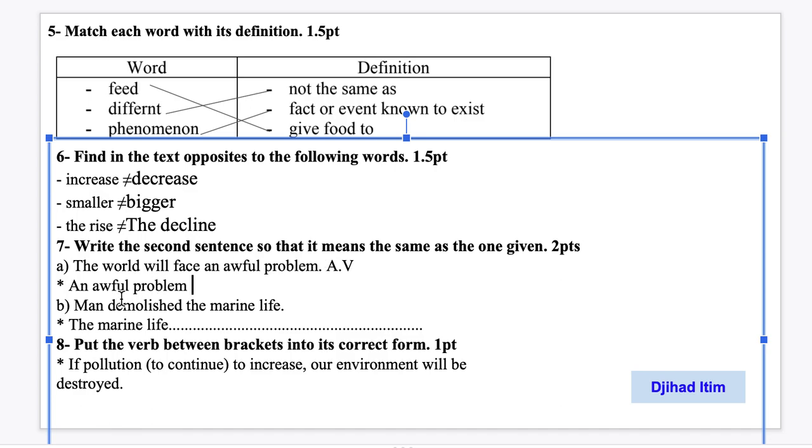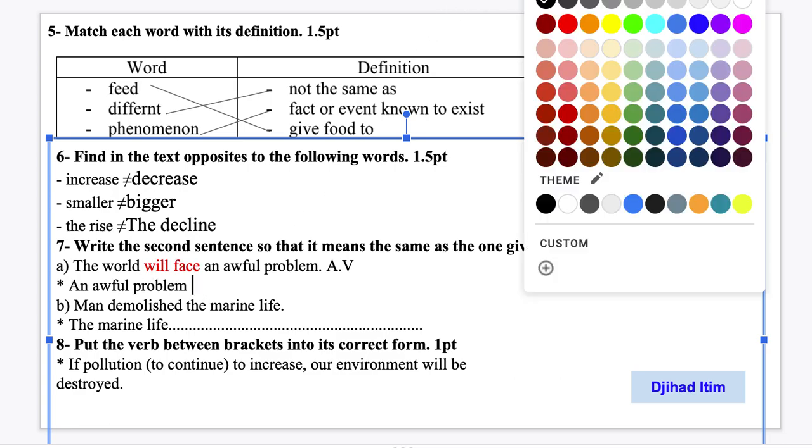Okay, so we said that we write the subject plus the verb. Where is the verb here? The verb here is will face. In which tense? It is in the future simple, in the active voice. So how do we change it? Remember the rule that says we put here the subject, another problem, and then will.